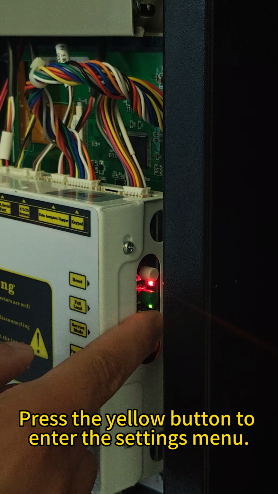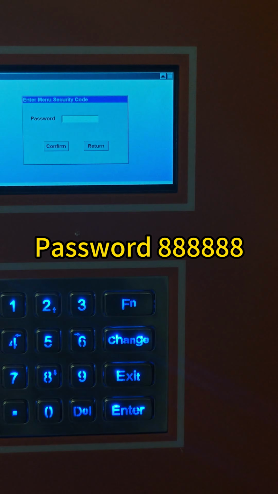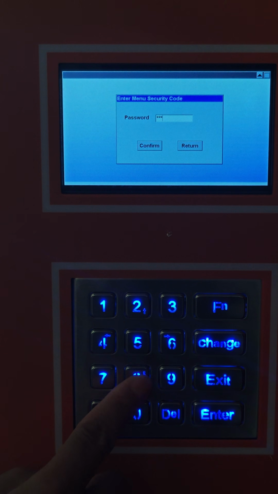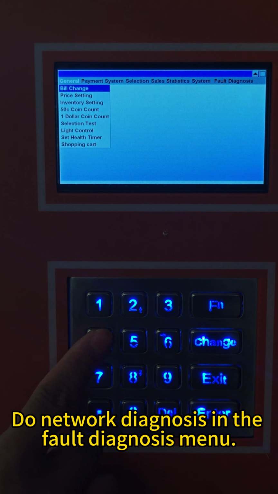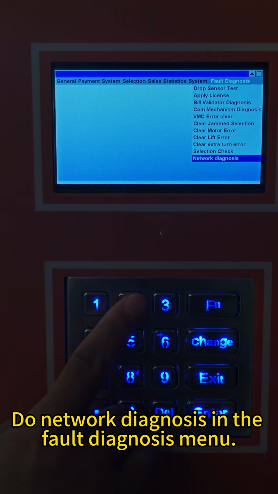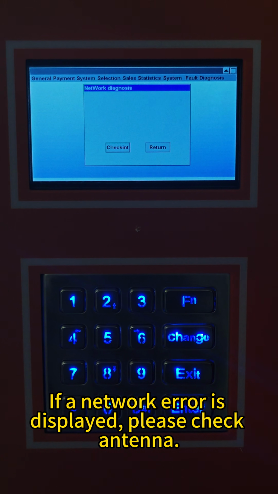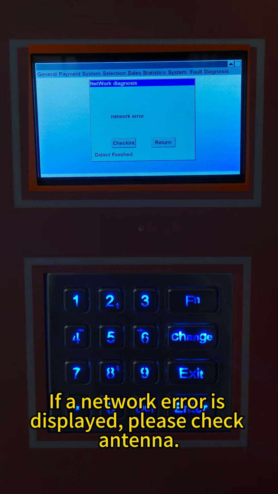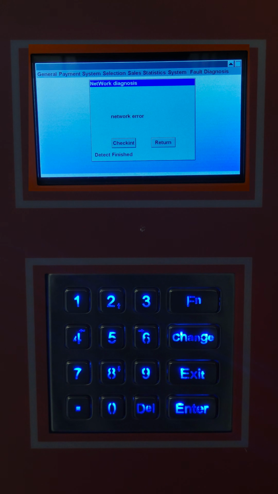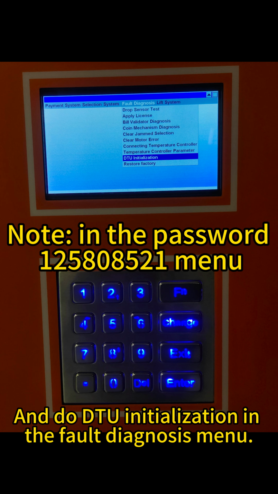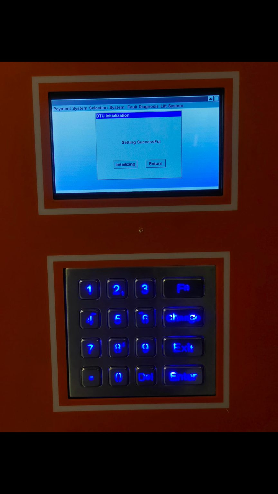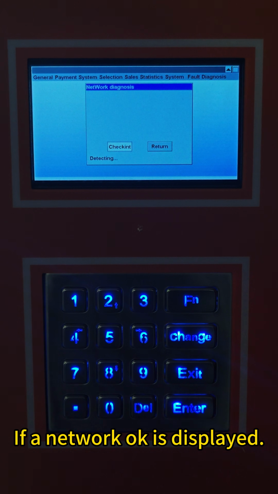Press the yellow button to enter the settings menu. Do network diagnosis in the fault diagnosis menu. If a network error is displayed, please check antenna. And do D2 initialization in the fault diagnosis menu. If a network OK is displayed,